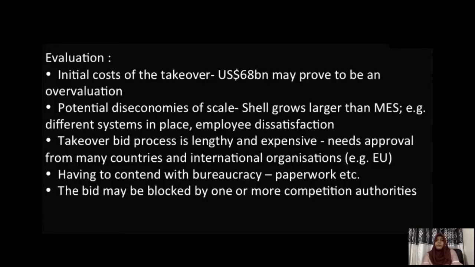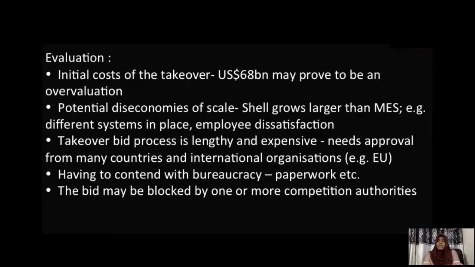When you are looking at the evaluation points, because in your analysis part you have given all advantages to the company, in your evaluation you can talk about the possible disadvantages, right? So here you can talk about the initial cost of takeover. Initial cost, as it has been mentioned, is $68 billion. So in this case, maybe this cost might be too high for the company, and it might be considered as an evaluation point. In addition to that, we all know that being large does not necessarily mean that they will always be enjoying economies of scale.